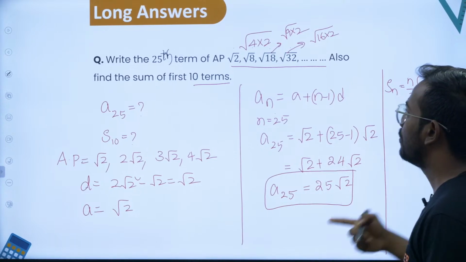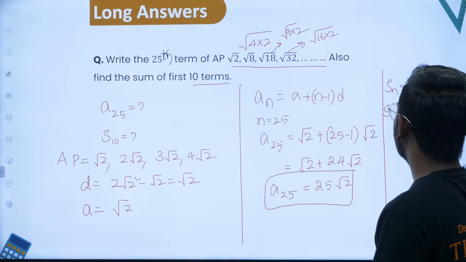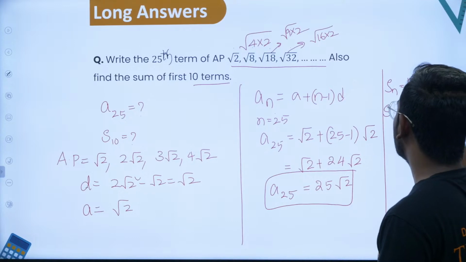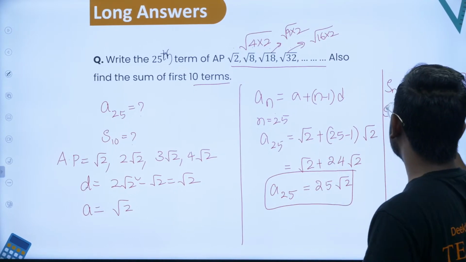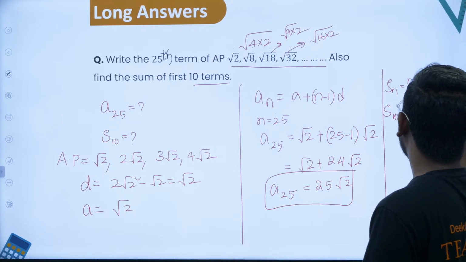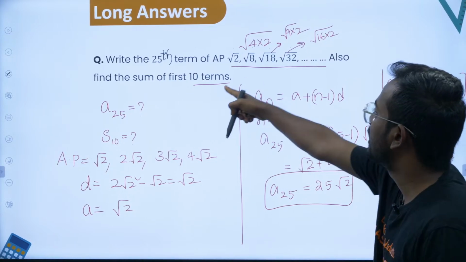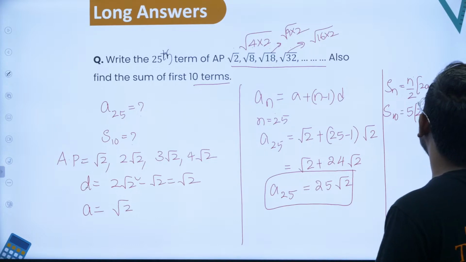Okay. So I want 10 terms, that is S10. So n is equal to 10. So 10 by 2 is 5, sir. Into 2 times of a, that is 2 root 2, sir. Plus n minus 1. So that is 10 minus 1, that is 9 times of what is d? That is root 2, sir.